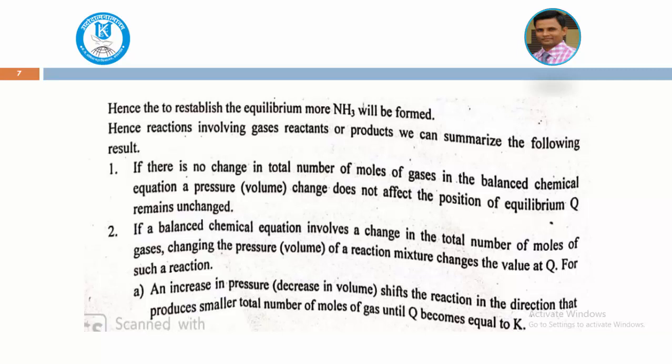If there is no change in the total number of moles of gas in the balanced chemical equation, a pressure change does not affect the position of the equilibrium. But an increase in pressure, that is a decrease in volume, shifts the reaction in the direction that produces the smaller total number of moles of gas until Q becomes equal to K. The molecules of the reactants come close to each other, and the equilibrium shifts toward the right hand side, the product side.